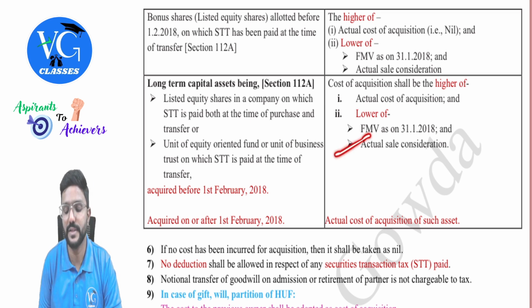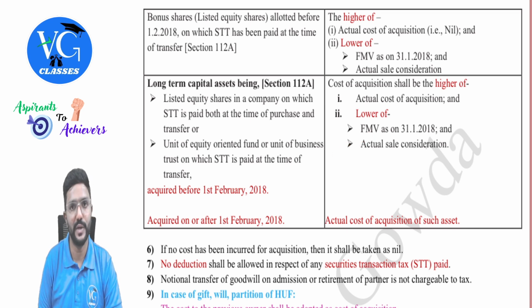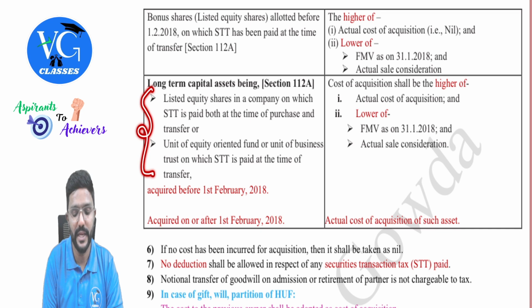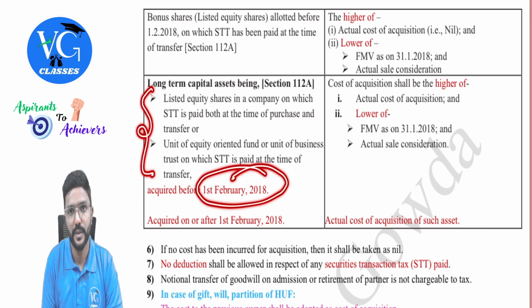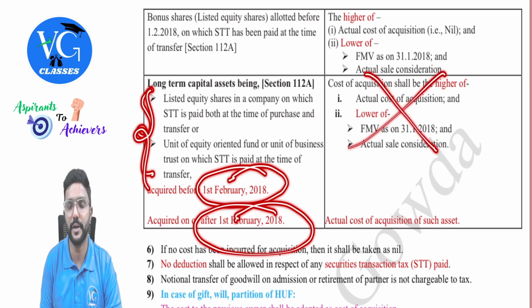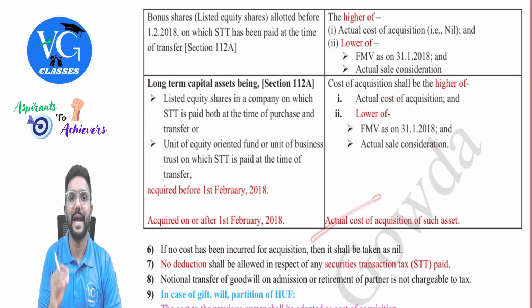And actual sale consideration. We need to compute like this. This only if this asset, that is LEFT, is purchased before 1st February 2018. Sir, what if these assets are purchased on or after 1st February 2018? Then this calculation will not come. We should straight away take actual cost.